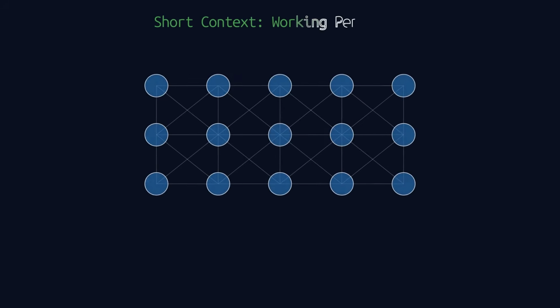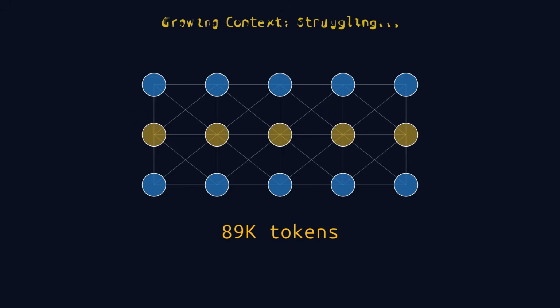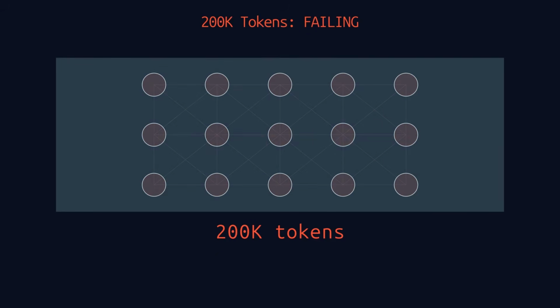Picture a neural network humming along, processing text smoothly. Short prompts, clean outputs, no problem. Now watch what happens when we start feeding it more. 10,000 tokens, 50,000, 100,000. See how the nodes start dimming? The connections start fading. By the time we hit 200,000 tokens, the network is barely functioning. Information that went in early is getting pushed out, overwritten, lost in a fog of noise.